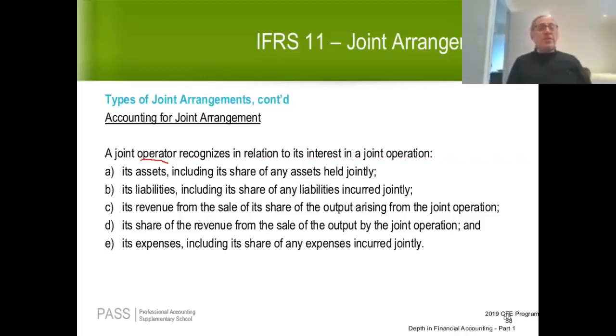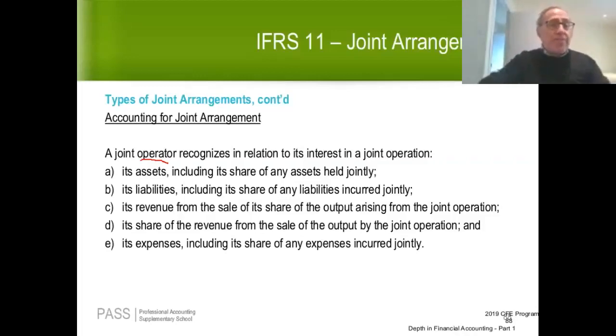With regular consolidation, if A owns B, A would add 100% of A's assets to 100% of B's assets. And then at the bottom of the financial statement, there would be a non-controlling interest that is there to reflect the fact that A may not own 100% of B. But in coming up with consolidated assets, even if A only owns 60% of B, A would add 100% of its own assets to 100% of B's assets. And the fact that they don't own 40% of the assets, that's taken care of through the non-controlling interest.